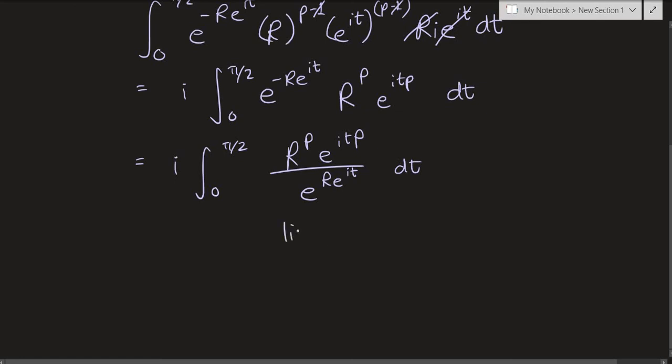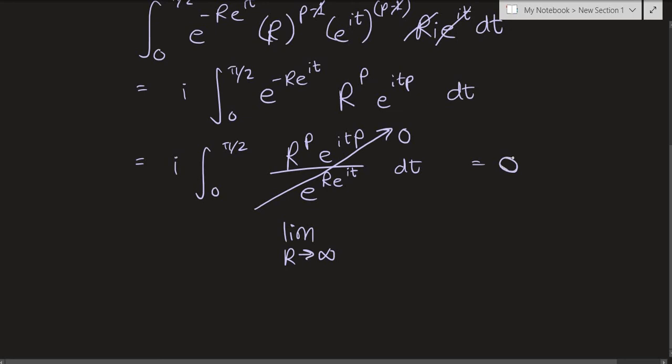And now we have to take the limit as r tends to infinity. So when r tends to infinity, both the numerator and denominator will tend to infinity, but since an exponential term grows way faster and reaches infinity way quicker than a regular polynomial term, the denominator goes to infinity first. So we have a really large denominator really quickly. That means this thing just decays to 0.